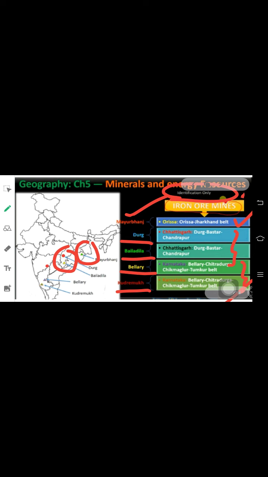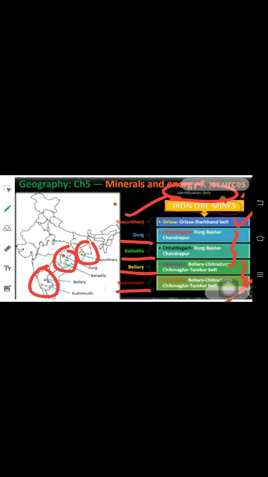Bellary is in the center east, at the border of Andhra Pradesh and Telangana, north of Kudremukh. So both of these are in Karnataka, whereas Durg, Bastar and Beladila are in Chhattisgarh and Mayurbhanj is in Orissa. I hope you're clear with the iron mines here.